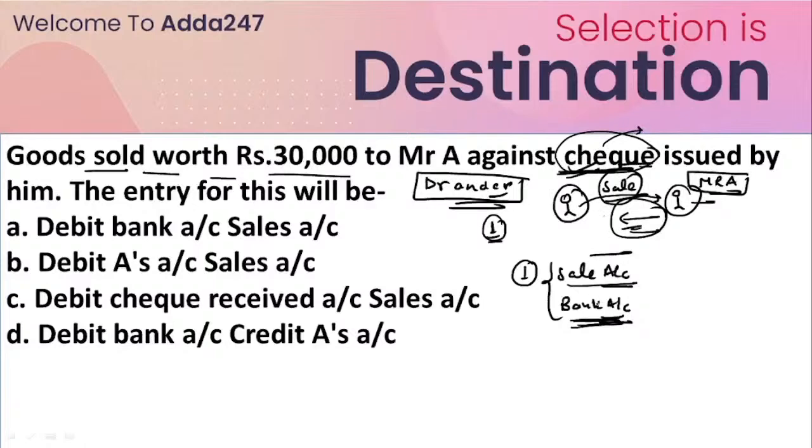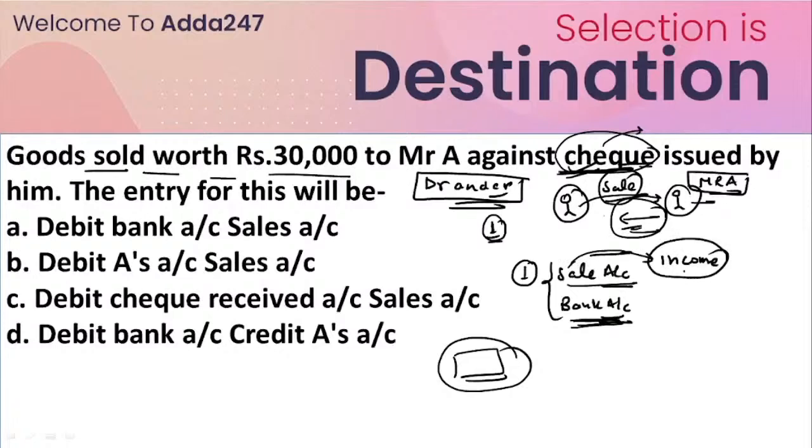Okay. So now the thing is sale. If the sale happens in our company, in our organization, in our firm, that means it is income for us. And if it is income for us, in which account category do we keep income?